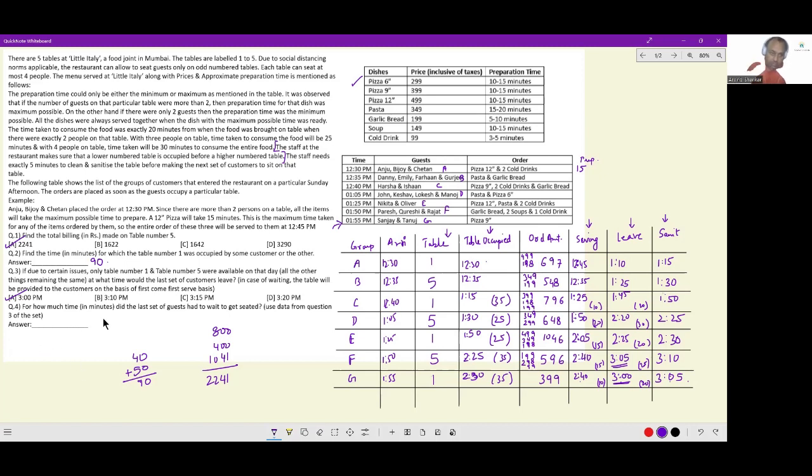And last question, for how much time in minutes did the last set of guests have to wait to get seated? Okay, the last set of guests had to wait to get seated. The answer here has to be 35. They had to wait for 35 minutes to get seated. And that is the entirety of this set.